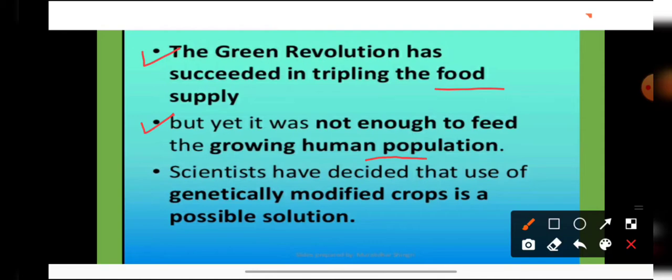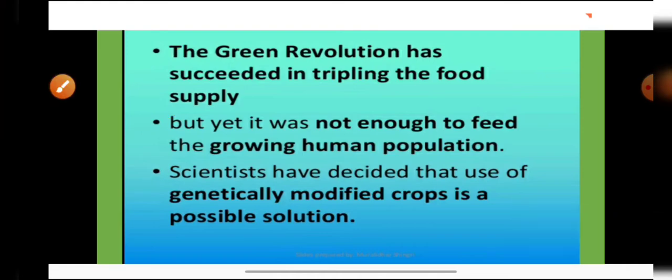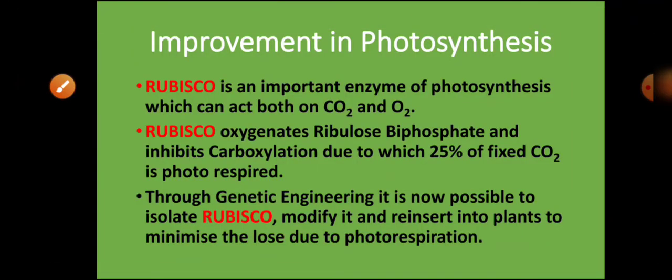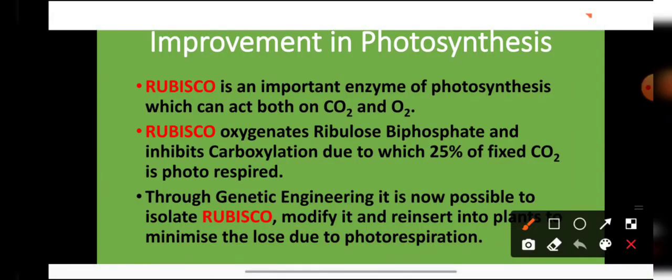So scientists all over the world have started using genetically modified crops as a possible solution to feed this large growing human population. So students, today we are going to study some of the important applications of biotechnology in agriculture. The first example is improvement in photosynthesis.